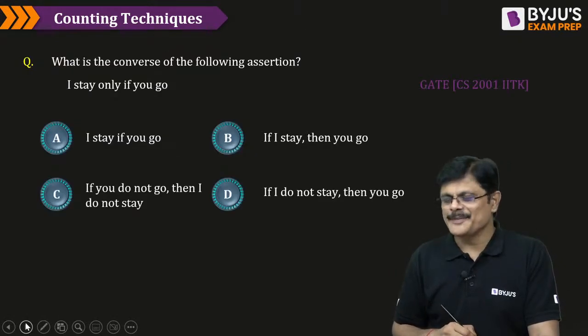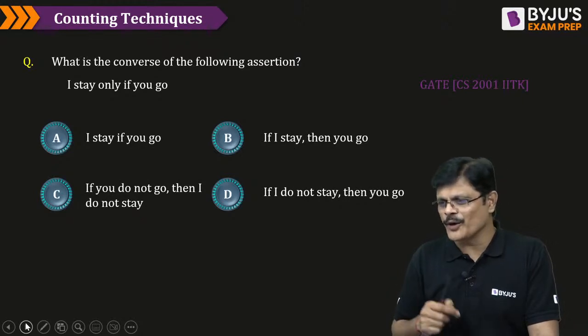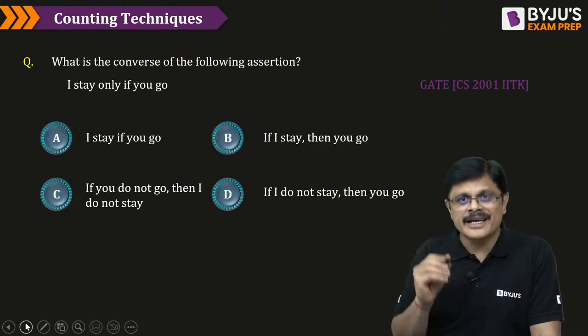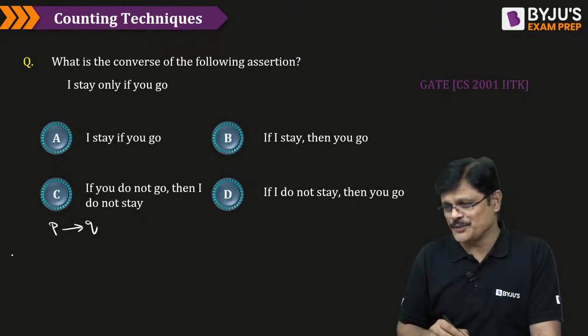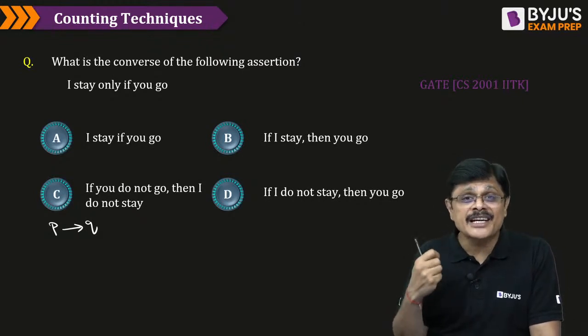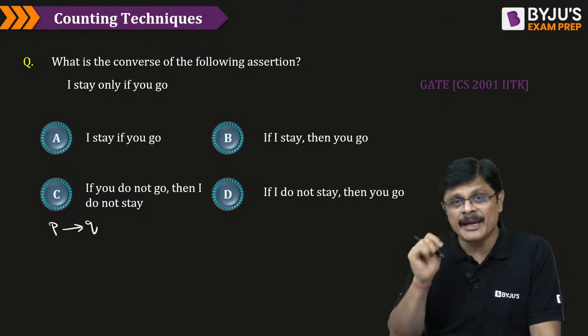Now, this was logic. Now, we will see some logic questions. So far, I have done some counting questions. Now, let us see some logical questions. Okay. See, in logic, the first thing we need to understand is, this is called an implication. P implies Q. An implication can be expressed in multiple ways. Let me write the most important ways of expressing implication.